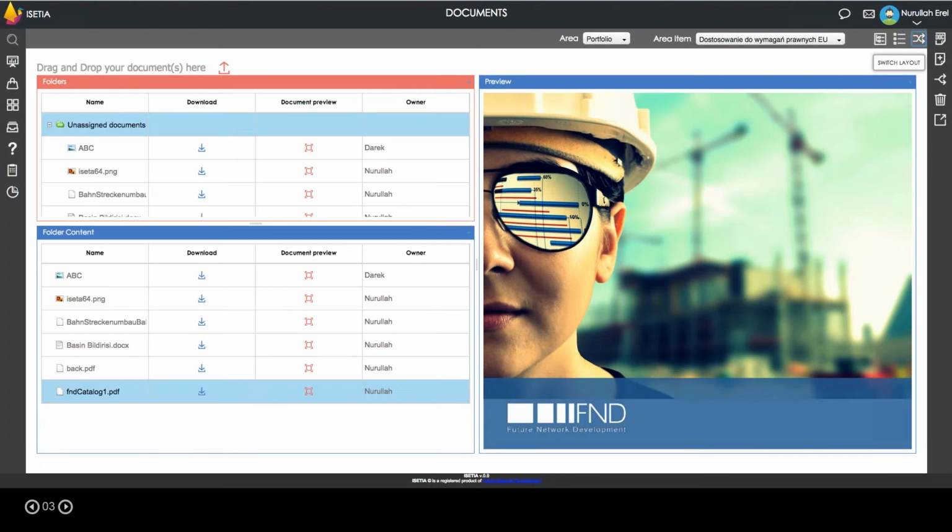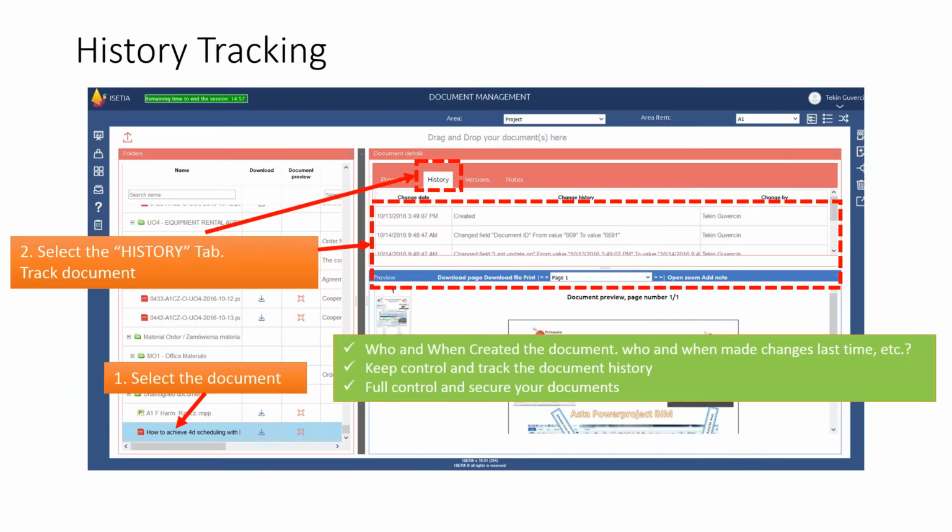And you can see that this is the interface for the document management module, and here you can select the document and you can display the document. Of course, this is not only just document archiving. We will speak about document markup. We will speak about, for example, the possibilities of IFC file document markup and comment. If the subject is BIM, we will have another session on how you can manage the BIM process and information management from the model using ISETIA.